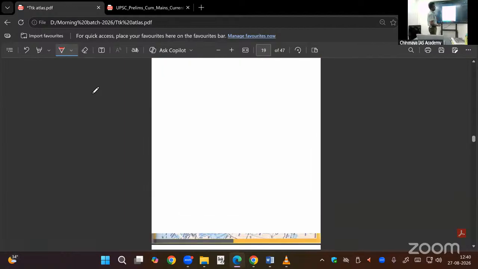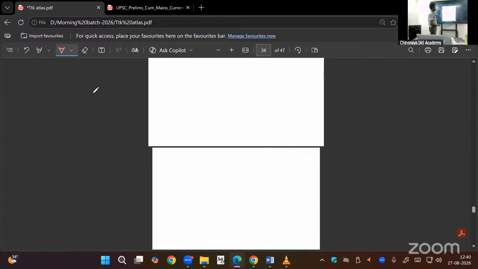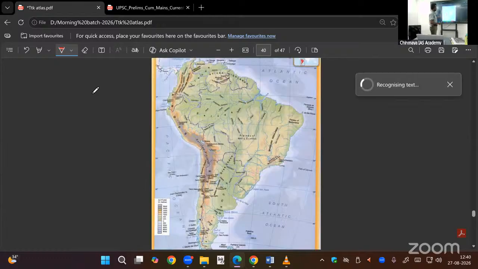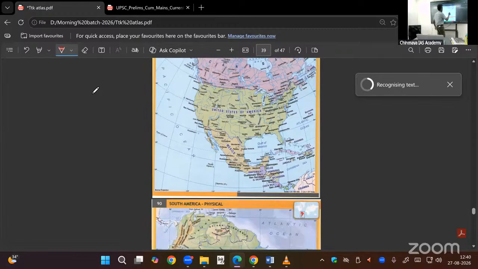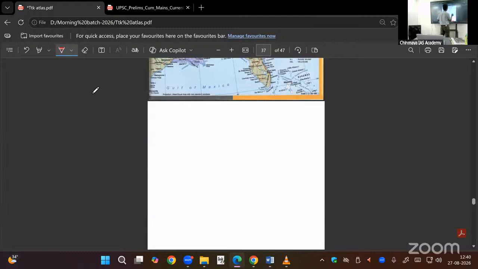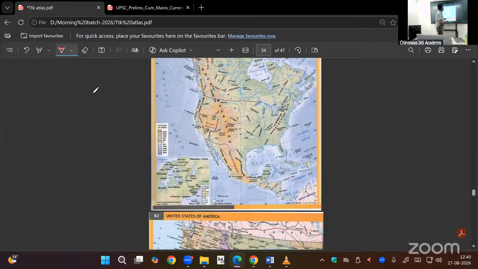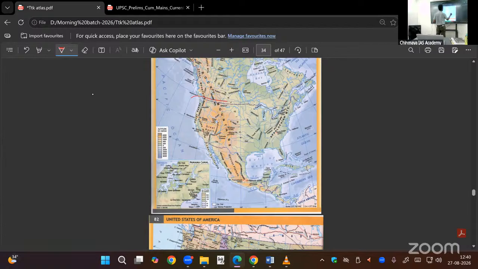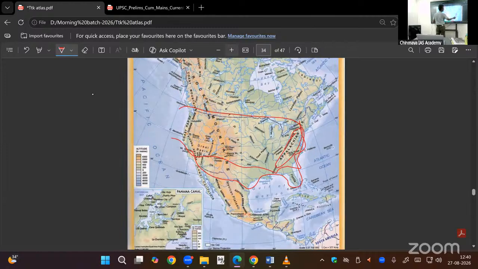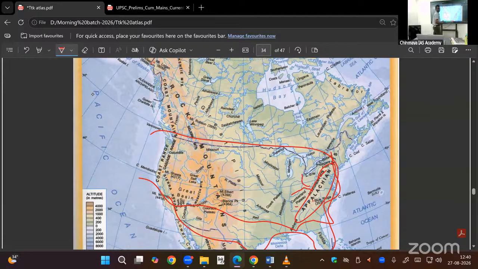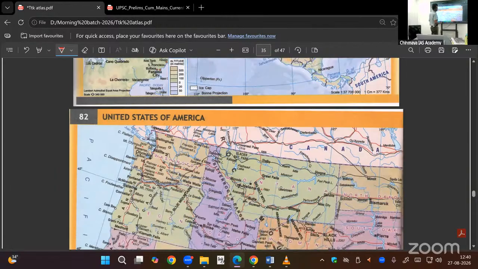Tennessee River Valley Authority. In the Tennessee River Valley, you can find the river. Tennessee is not given, okay, we will go to this. This is the North America continent. We have the USA here. Appalachian Mountain, right? Here there are rivers now. In this river system, we have the Tennessee River.